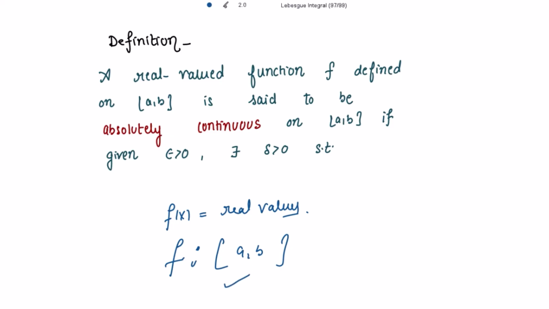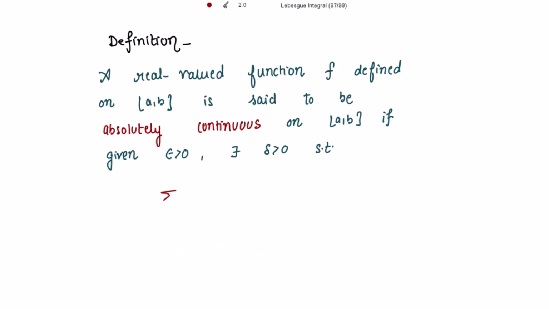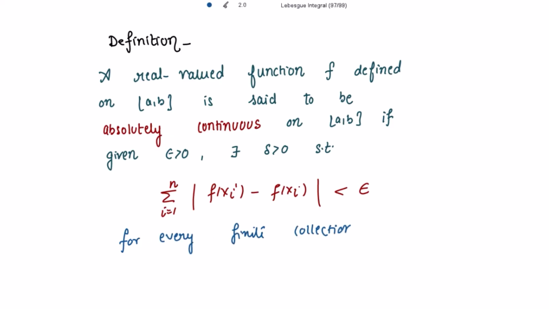It is absolutely continuous on this interval if, given epsilon positive, there exists delta positive such that the summation i going from 1 to n of the modulus of f(xi') minus f(xi) is strictly less than epsilon, for every finite collection of non-overlapping intervals (xi, xi'). Non-overlapping intervals means they are not sharing common points, right?